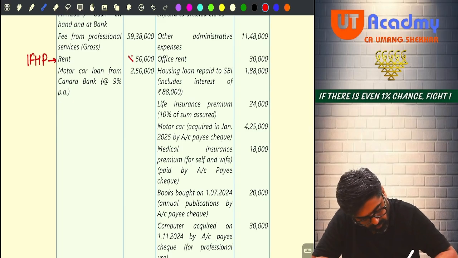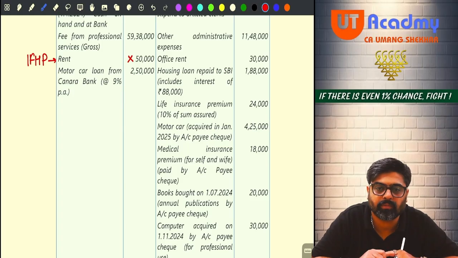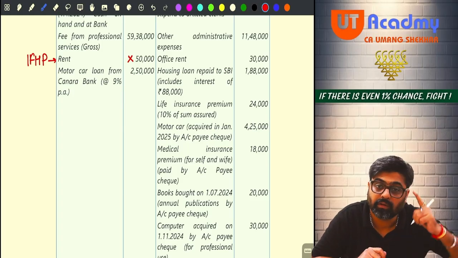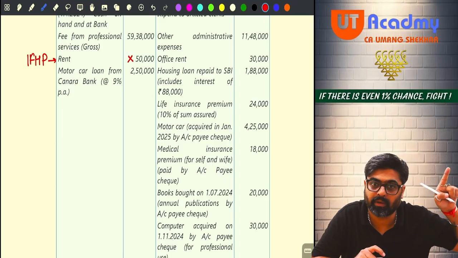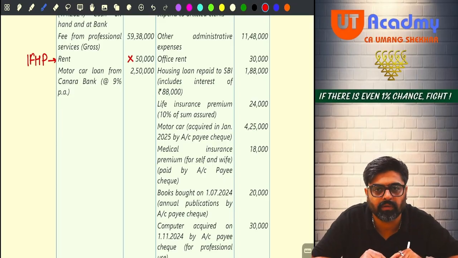So this 50, put a cross mark. Why cross mark? This is not your PGBP income. From that point of view, we are putting a cross mark. This is not your PGBP income. This is your income from house property.